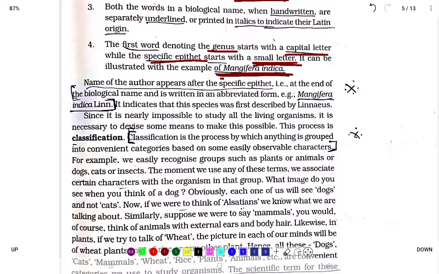Next paragraph. The name of the author appears after the specific epithet, that is, at the end of the biological name, and it is written in an abbreviated form. Example, Mangifera indica Linn. That is Linnaeus only, so Linn. Okay.